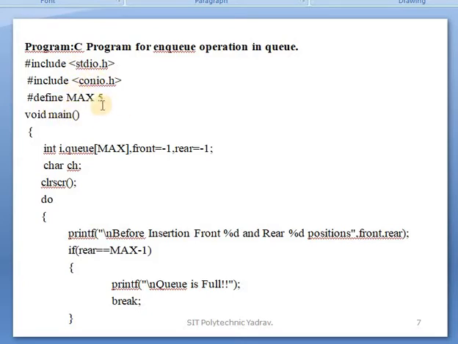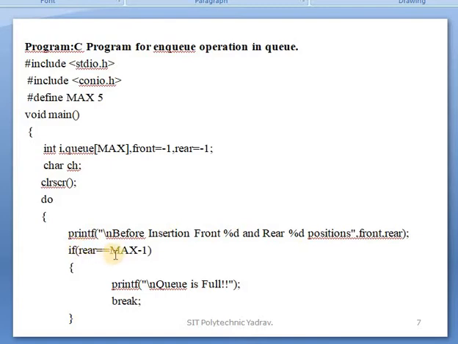Okay, stdio.h and conio.h, these are the header files. Define MAX 5, meaning the maximum of 5 is assigned for initialization of that queue. Void main, then the variable declaration and clrscr. Q of MAX, front and rear are the pointers initialized to -1. Clrscr clears the window. In that, a do while loop is used. In that printf, it displays the statement: before insertion, front and rear values. What is the value of front and rear? -1, so -1 will be displayed.